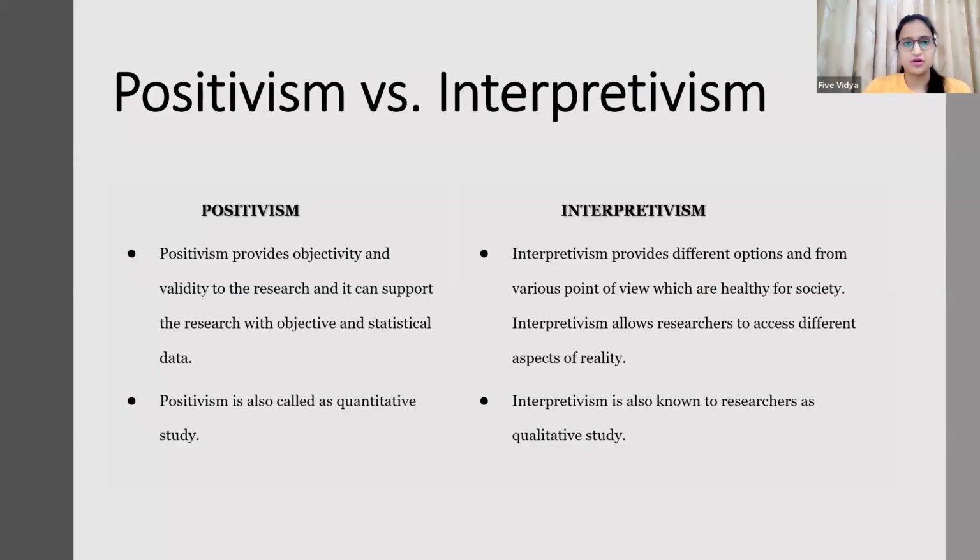When we talk about positivism, we talk about more objectivity and validity of the research, and we need to support that research with some objectives and with statistical data. So if we have statistical data, facts, figures, information which is real and valid, then you can consider your research as positivism.